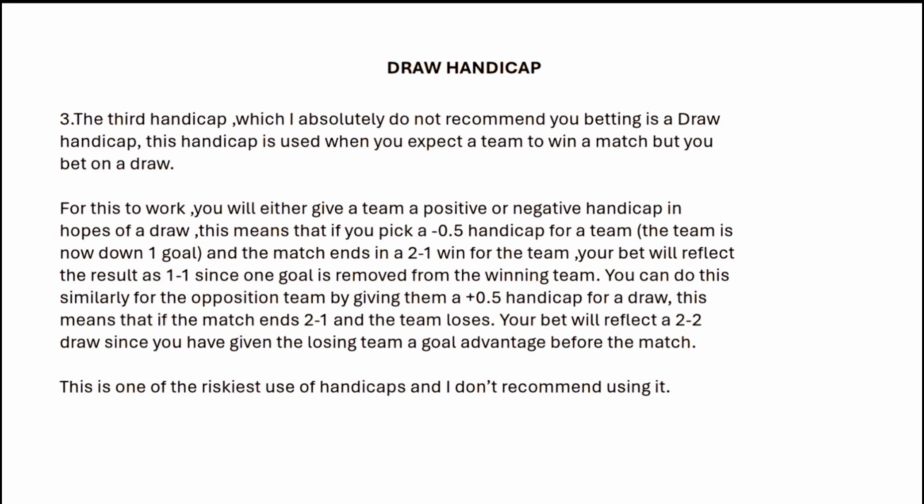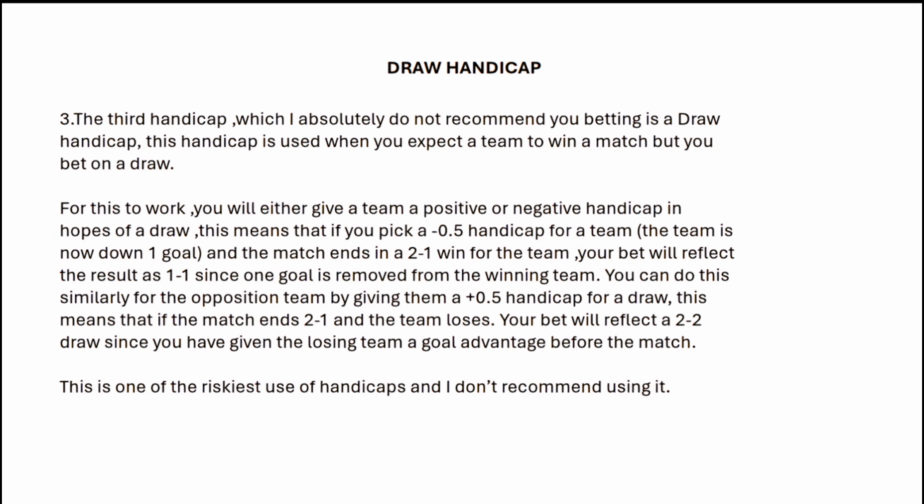This handicap is used when you expect a team to win a match but you bet on a draw. For this to work, you will either give a team a positive or negative handicap in hopes of a draw. This means that if you pick a minus 0.5 handicap for a team, the team is now down one goal, and the match ends in a 2-1 win for the team. Your bet will reflect the result as 1-1 since one goal is removed from the winning team.